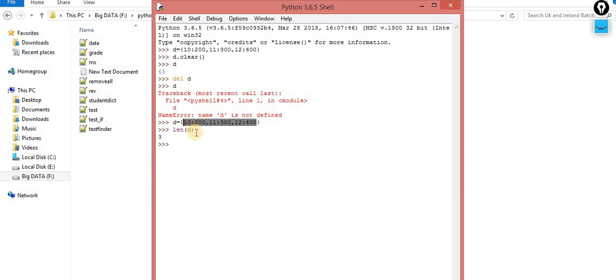Yes, it is applicable inside the tuple as well. Let me show you: len of T. It is applicable inside this tuple, so you are getting the same. In the case of a dictionary, it will count the number of key value pairs and return the value, how many key values are there.